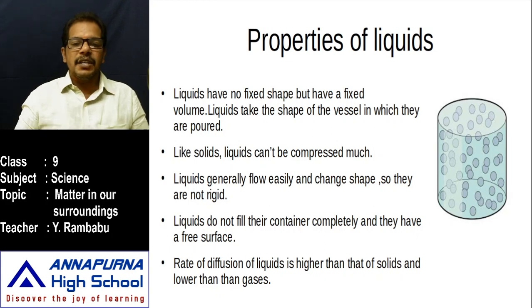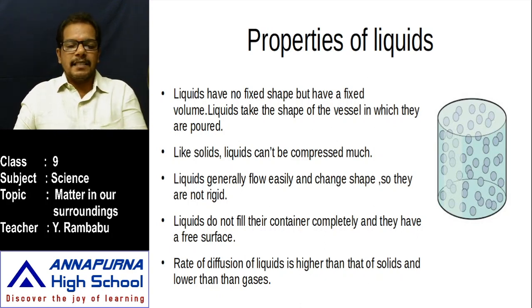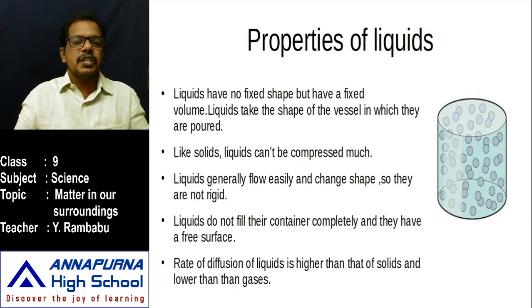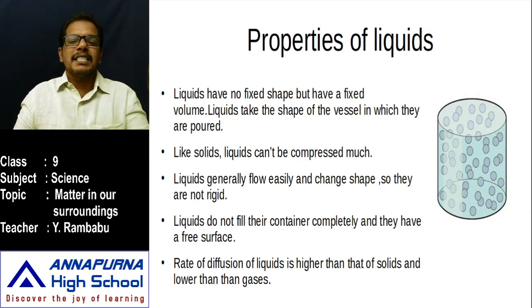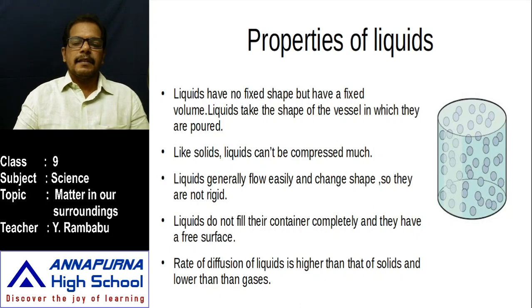And it has a free surface. From this, we can easily express the properties of liquids. That means a liquid, say water or milk, has no fixed shape but has a fixed volume, and the liquid takes the shape of the container. These types of substances are called liquids. So what are liquids? The substances which have no fixed shape but have a fixed volume, and take the shape of the container, are called liquids.